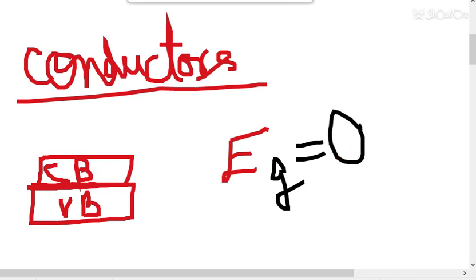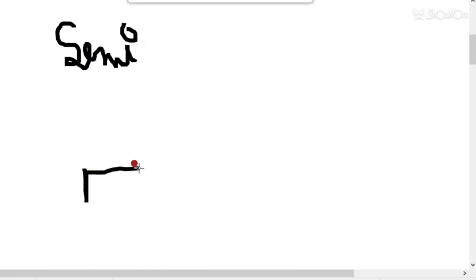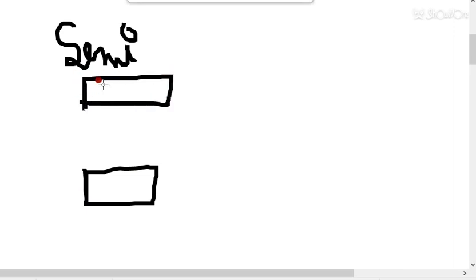But in the case of insulator or semiconductor, this is different. In case of semiconductor, this gap is about 1 to 2 electron volt. Electron volt is the unit of energy. This is the conduction band Cb, and this is the valence band Vb.